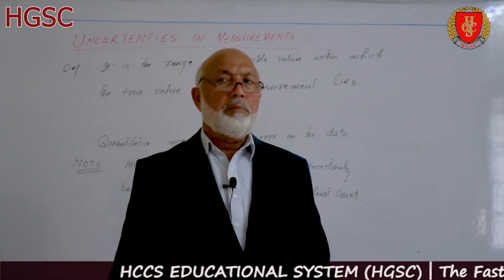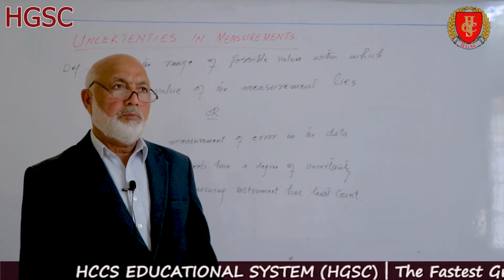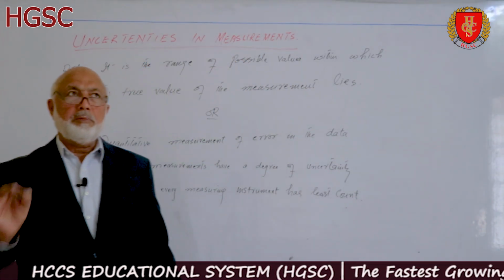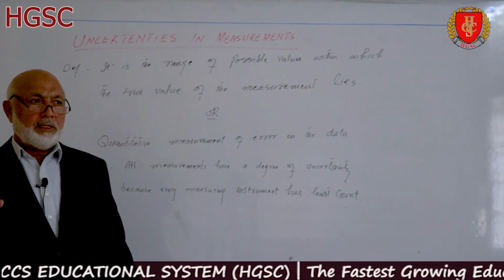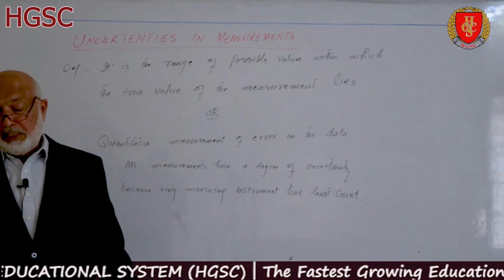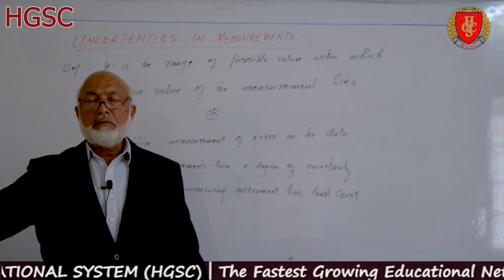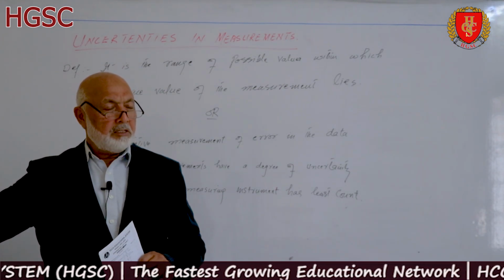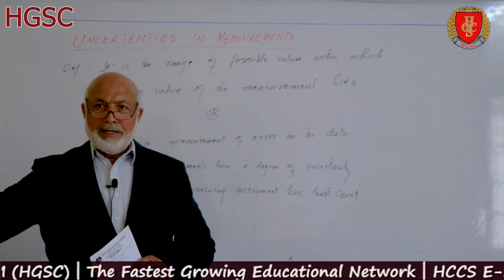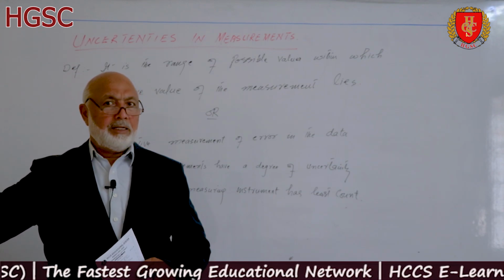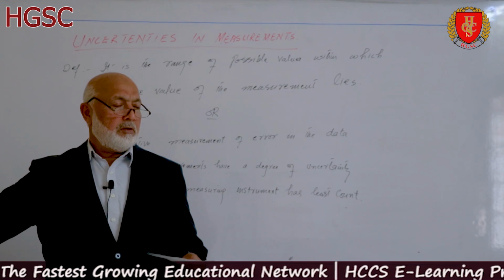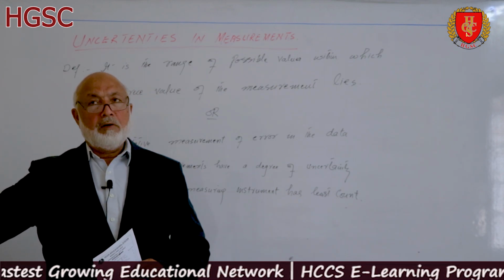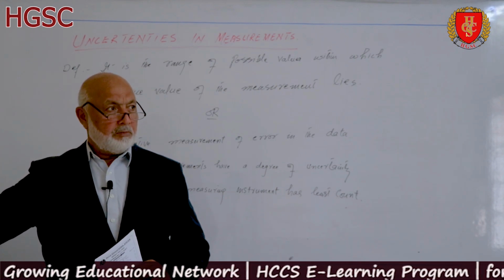For example, meter rod. Least count of a meter rod is 1 millimeter. It is not capable of measuring less than 1 millimeter, meaning measurements made by the meter rod always have some uncertainties. Similarly, vernier caliper has the least count 1/10 or 1/20, which is 0.1 millimeters or 0.05 millimeters.